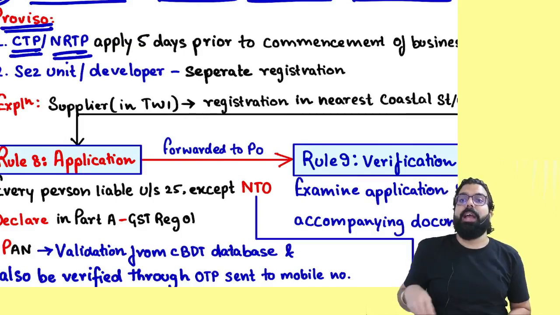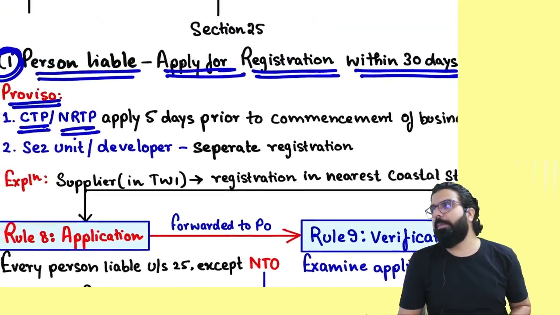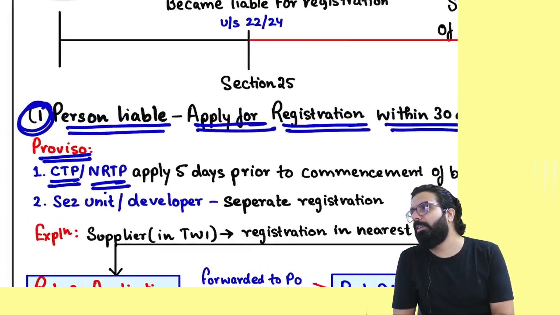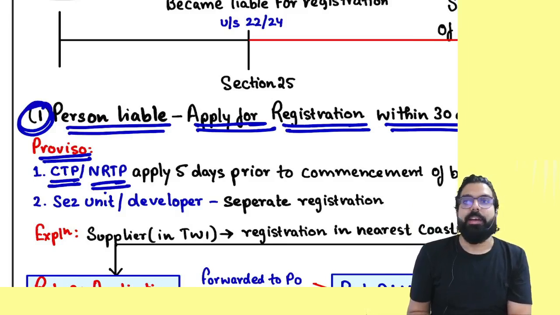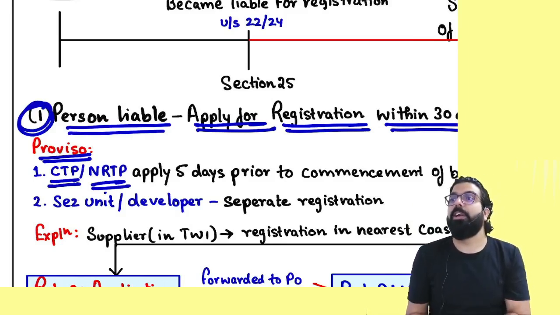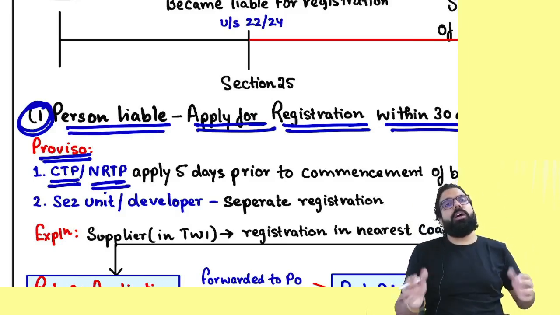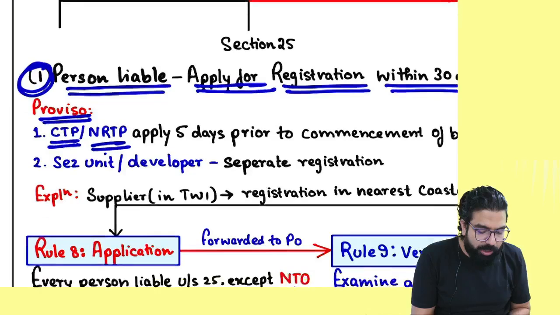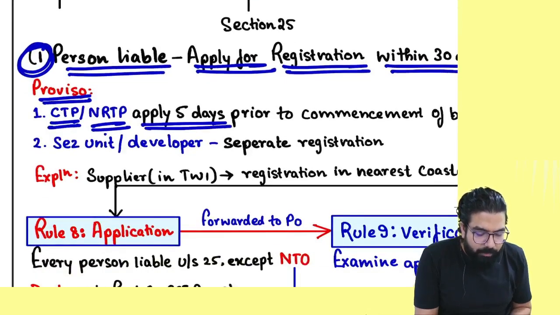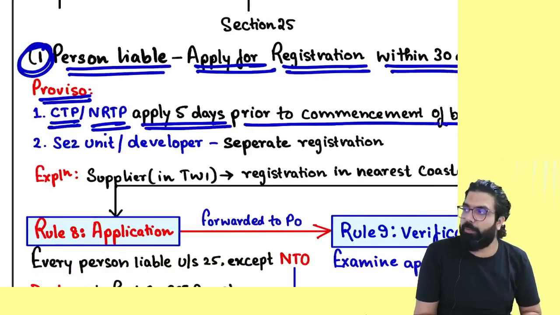If you are a CTP or an NRTP, the government says, Ramesh, if you have to apply within 30 days, the exhibition will get over by then. You will run away. If I tell you to come to my state and apply for registration within 30 days, the exhibition itself will be over. So do one thing: you should take registration how many days prior? 5 days prior to the commencement of business.